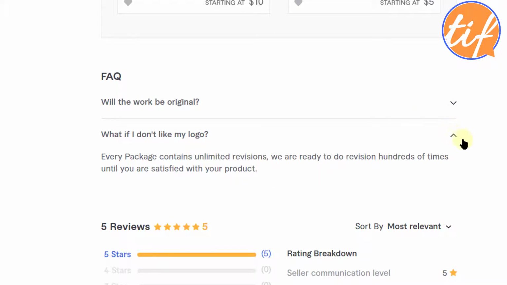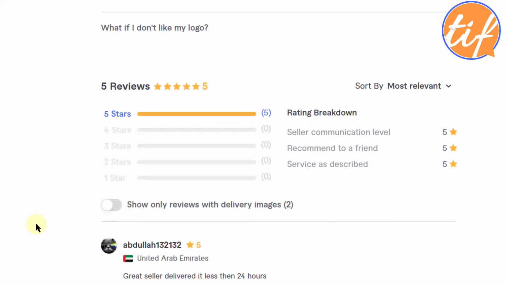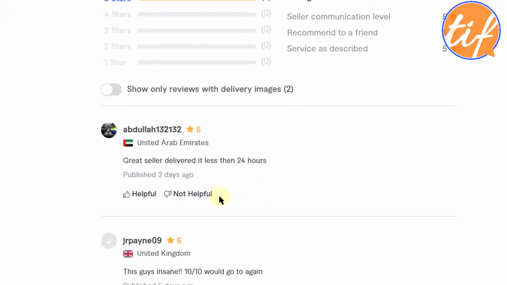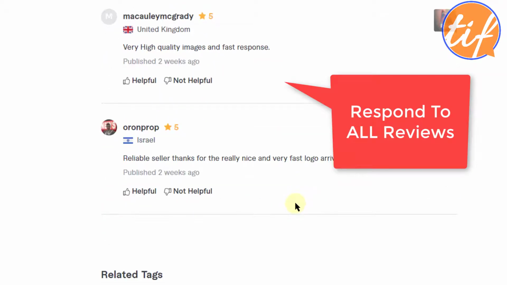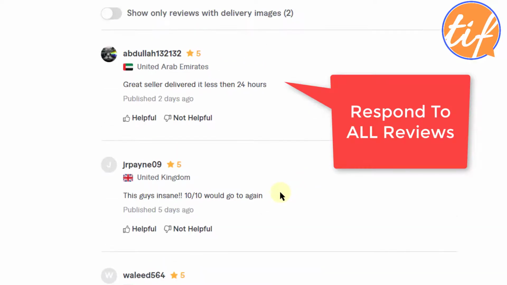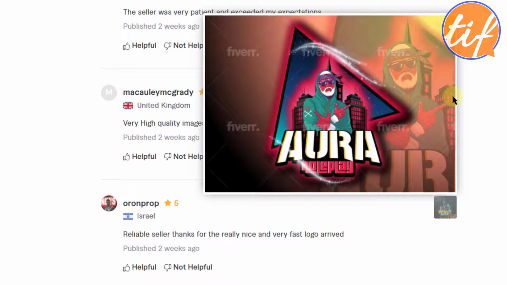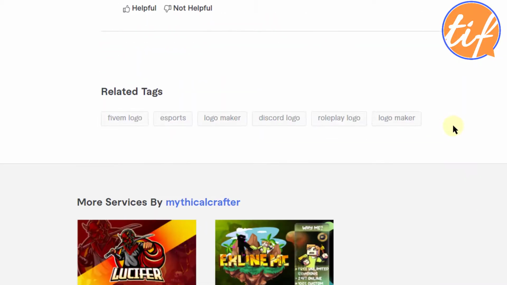All right, so he has 5 reviews, all are 5 stars, which is very, very nice, looks very good. Someone from UAE has contacted and reviewed. Please respond to each of these reviews. Even if they are positive reviews, respond, very important. So 5 reviews of 5 stars, very nice. These 2 people have allowed the logo to be shown on their profile, whereas the other 3 are not allowing that. That's why it is not showing up.